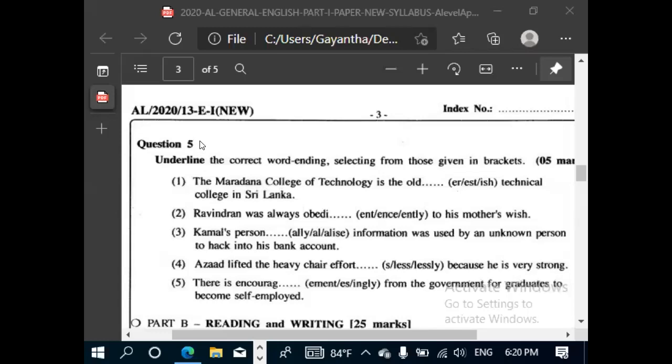Question number 5. Underline the correct word ending, selecting from those given brackets. You can get 5 marks for this question, right? Word ending. What are the word endings? There are different types of word ending methods.